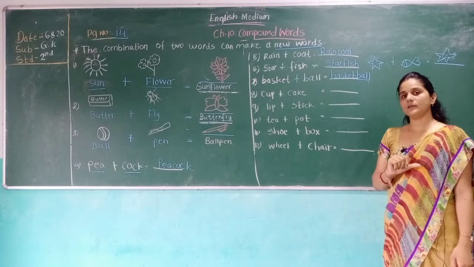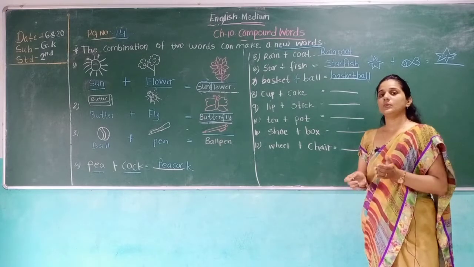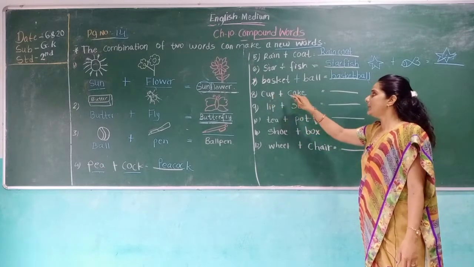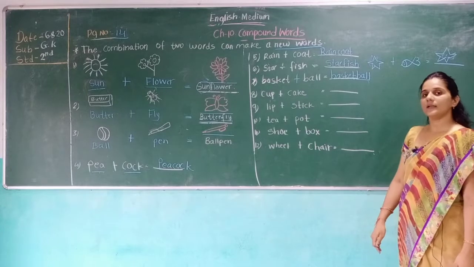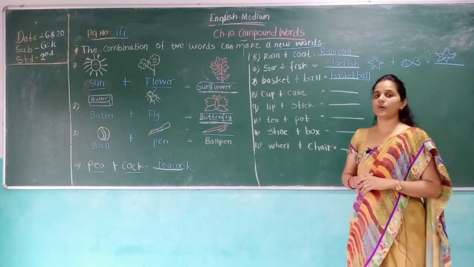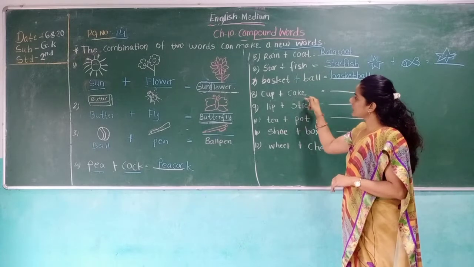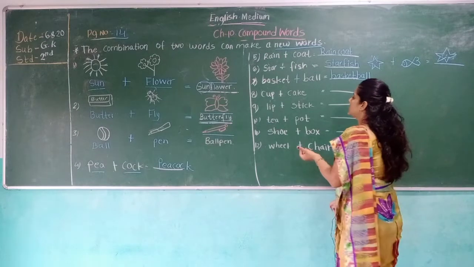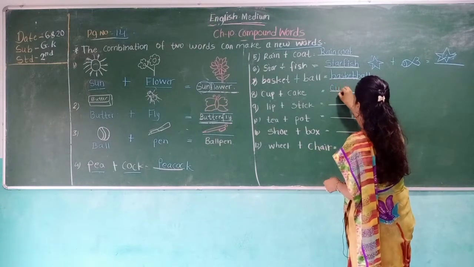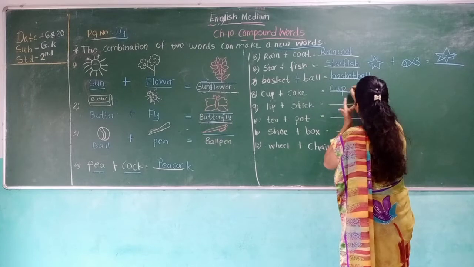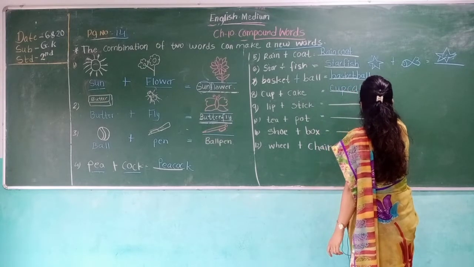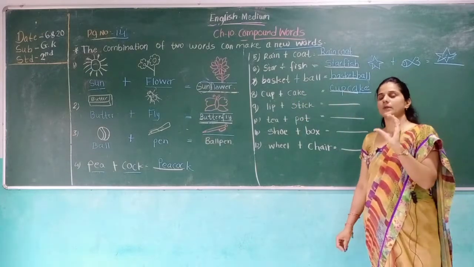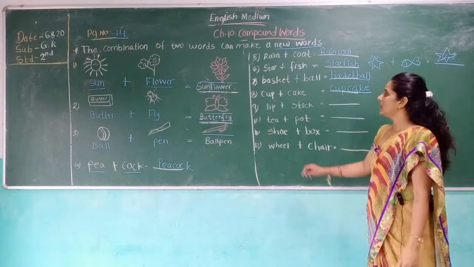When you drink tea or milk, you drink in a cup. Cup plus cake. When it is your birthday, your father or mother brings a cake for you, right? So this is the cake. Cup plus cake. This is a small cupcake. Which spelling form? Cup, cake. This is the new word that becomes cupcake. A cake that comes in a small cup, what do we call it? What do we say? Cupcake.